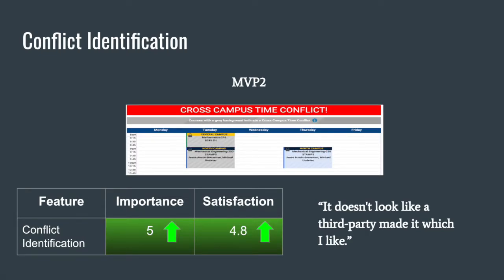We fixed this by removing the red background and graying out courses involved in the conflict. These changes were incredibly popular with our testers, who complimented our extension, saying that it doesn't look like a third party made it. This led to a perfect importance and near perfect satisfaction scores.